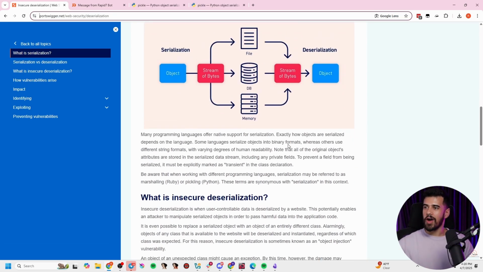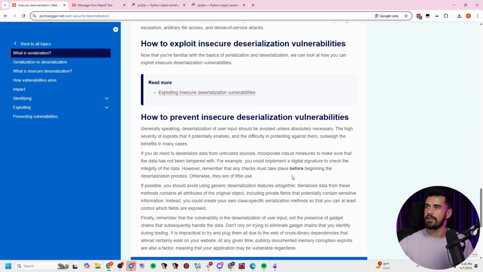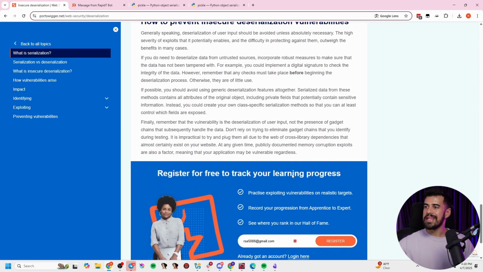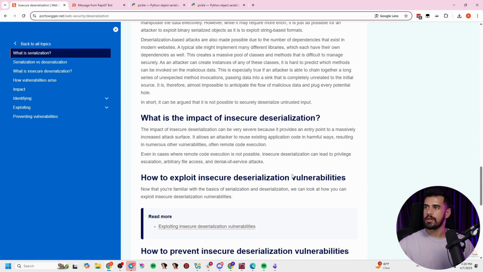So there's a lot of things that can go wrong here. I'll leave this link in the description if you want to read up on the full details of it, but I'm going to be demoing insecure deserialization. What can happen if we don't properly secure this?